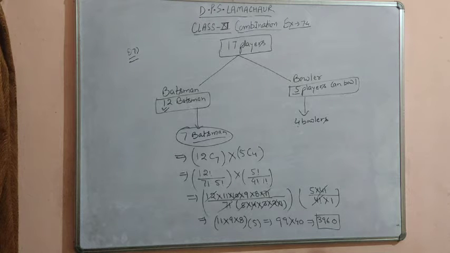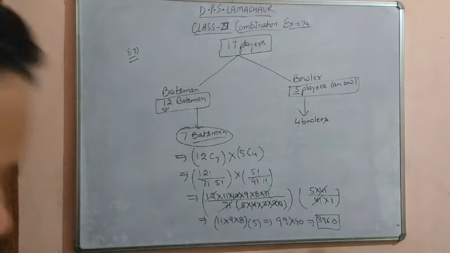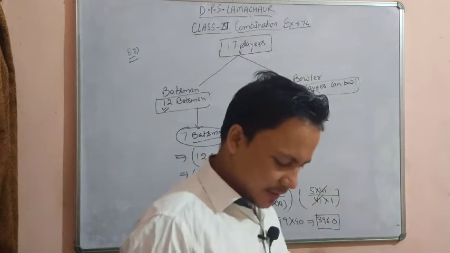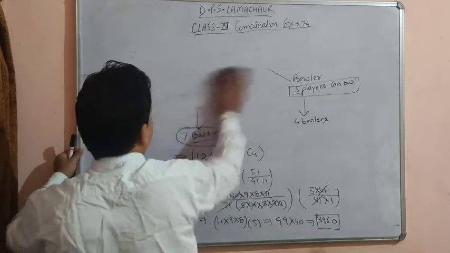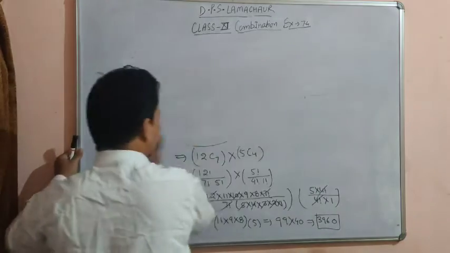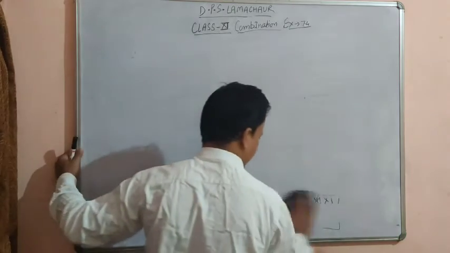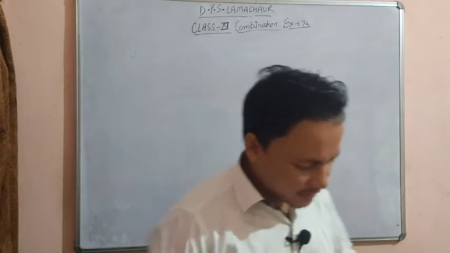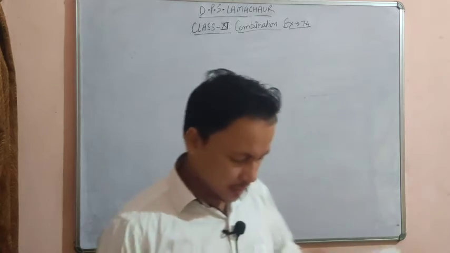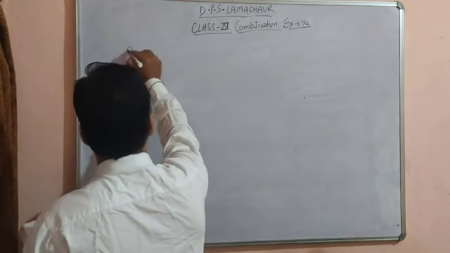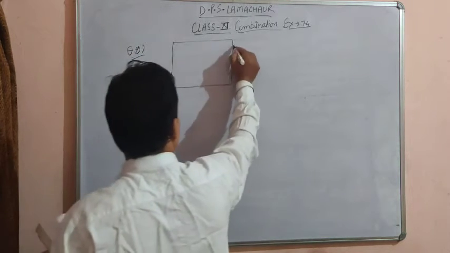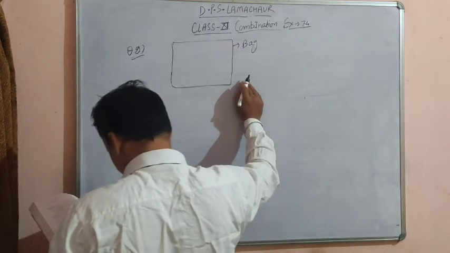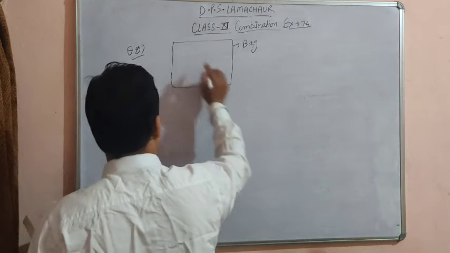Now next, question number 8. A bag contains 5 black and 6 red balls. So let me first make a bag. Question number 8. Let us suppose this is a bag. Now it contains 5 black and 6 red.